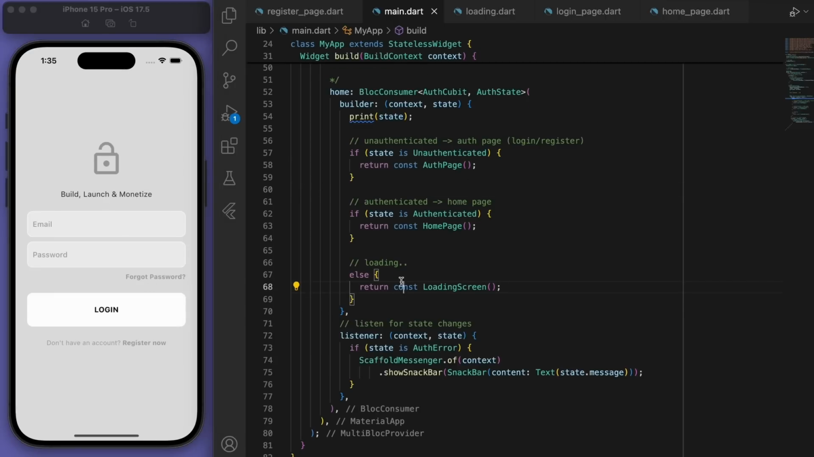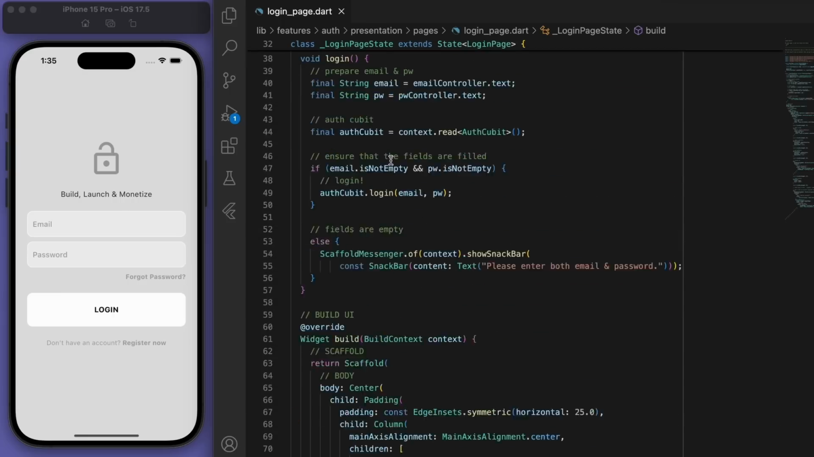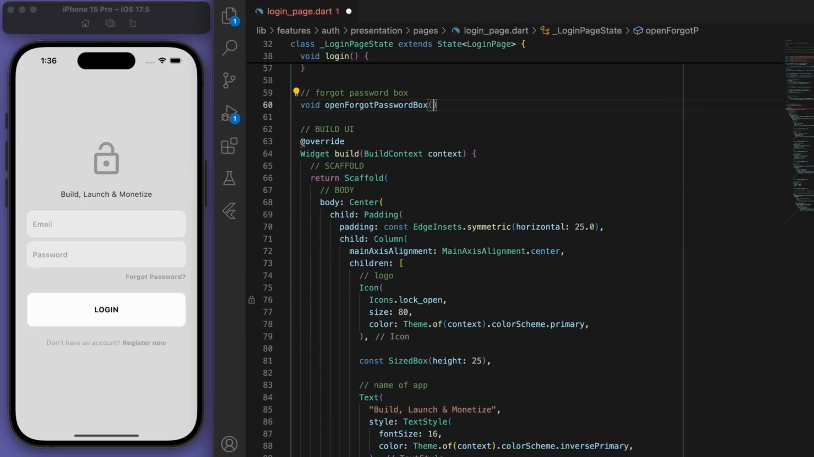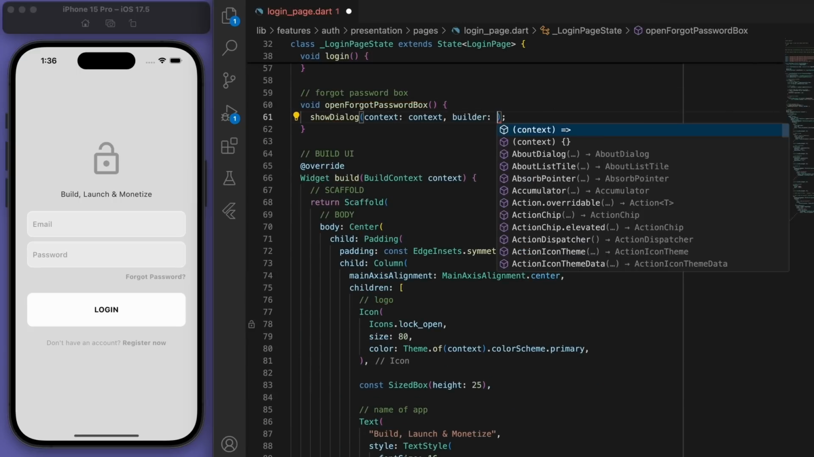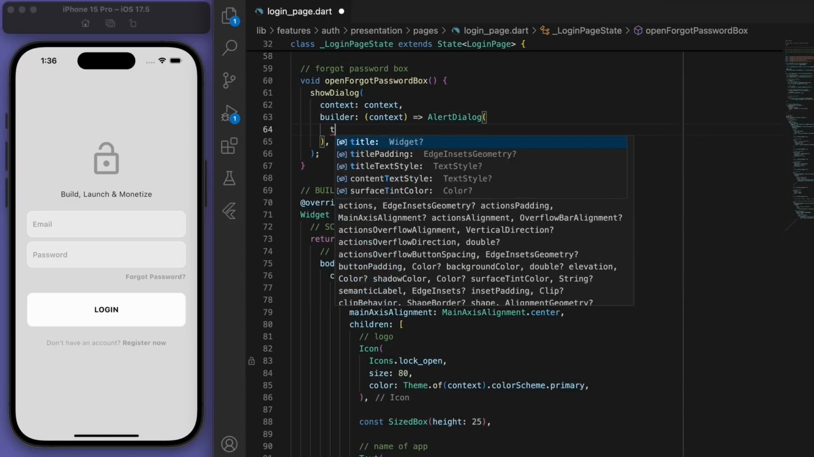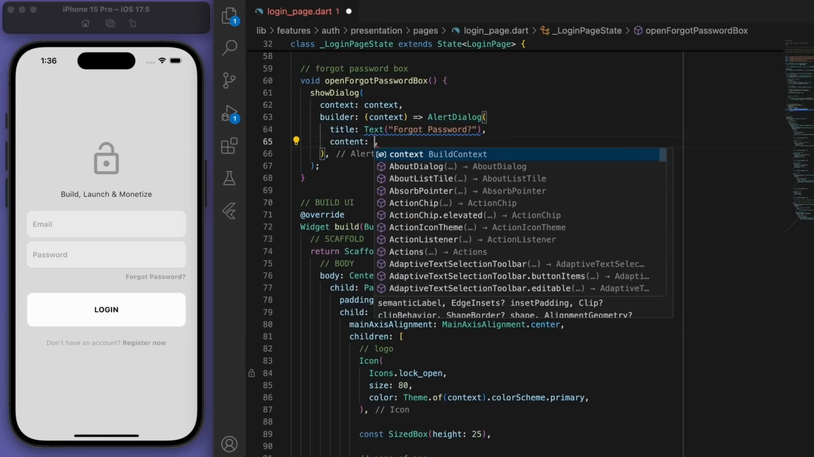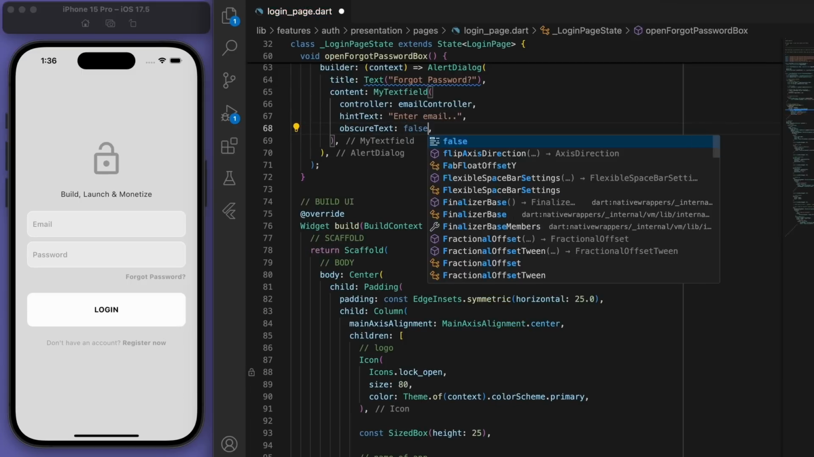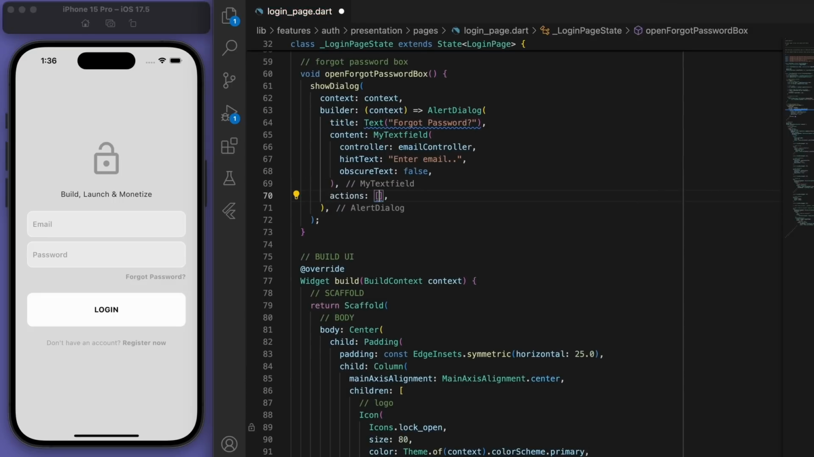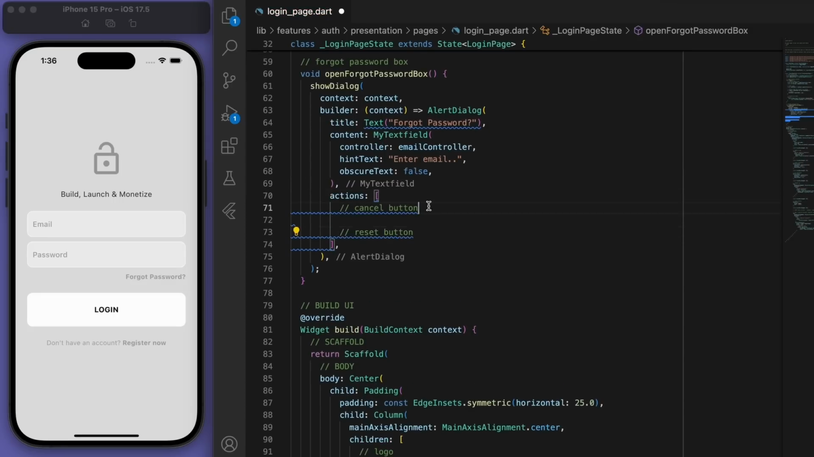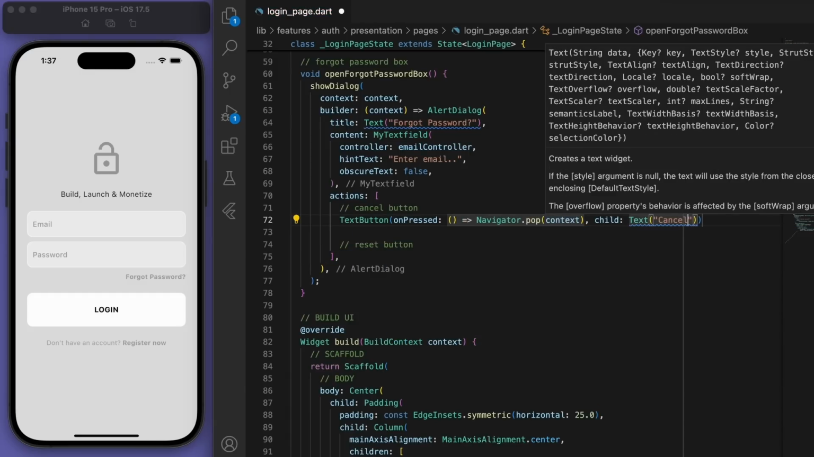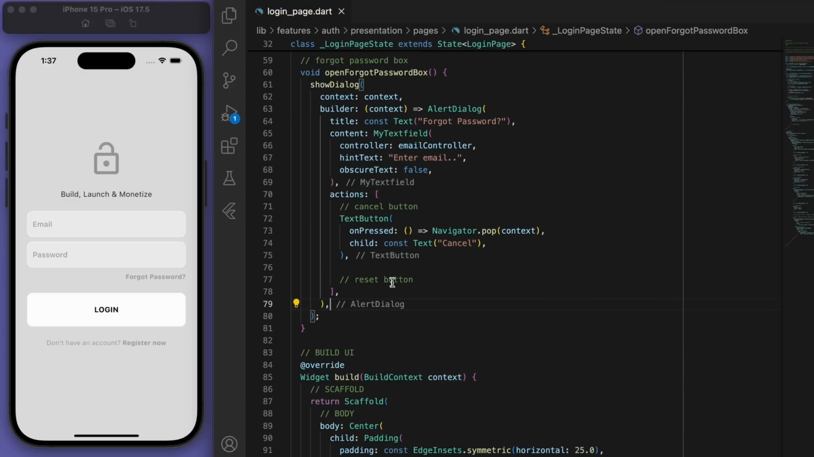Cool, now the natural next thing to do is to fill out the forgot password when they press on that. So let's open a box to ask the user, and we'll just ask for their email. And let's create a couple buttons. So cancel button, and then the reset password button.